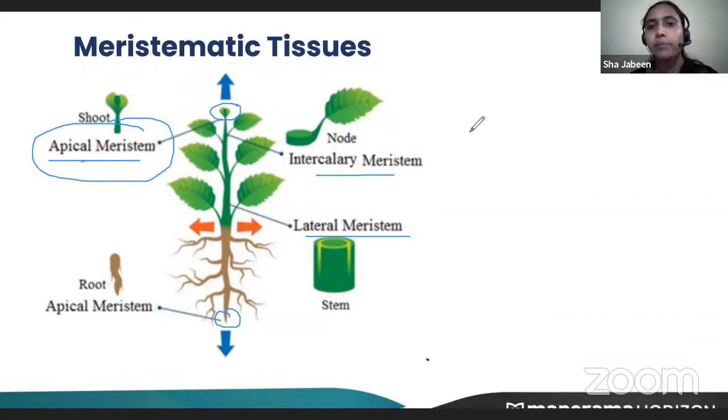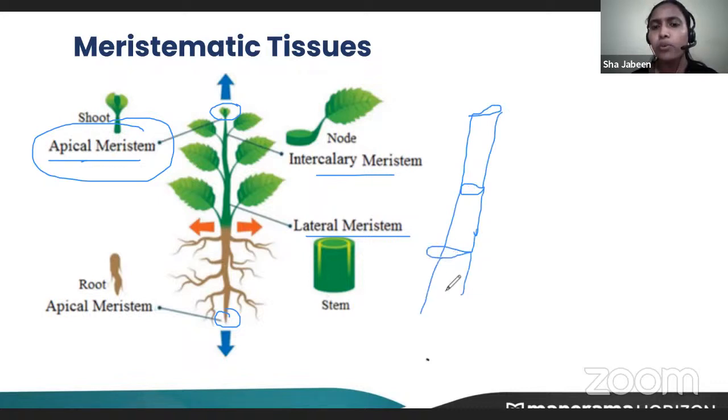Similarly, intercalary meristem will be found between two nodes. Now, think of a bamboo. This intercalary meristem will be found here, between two nodes, and it helps to increase the length between the nodes. Hence, we call this the internode. So it helps to increase the internodal length. We call it intercalary meristem.